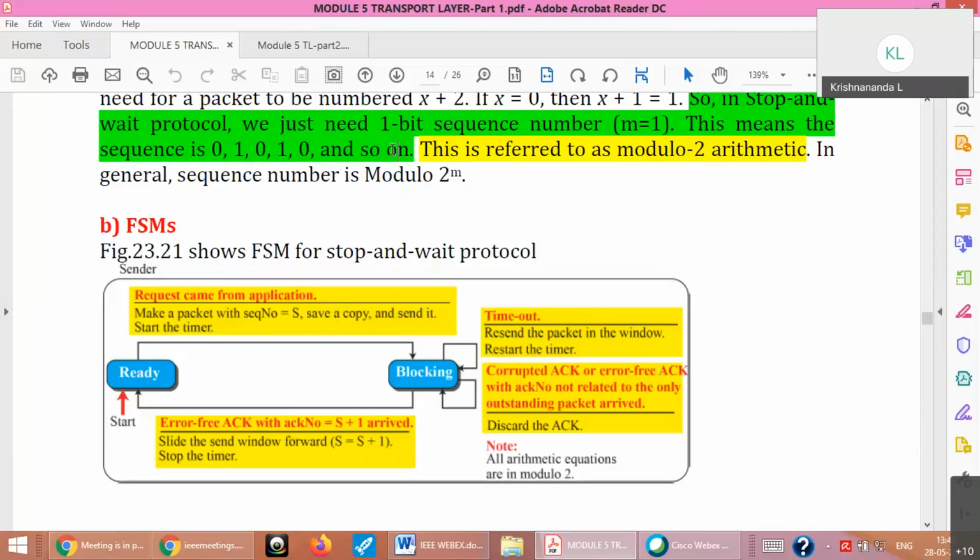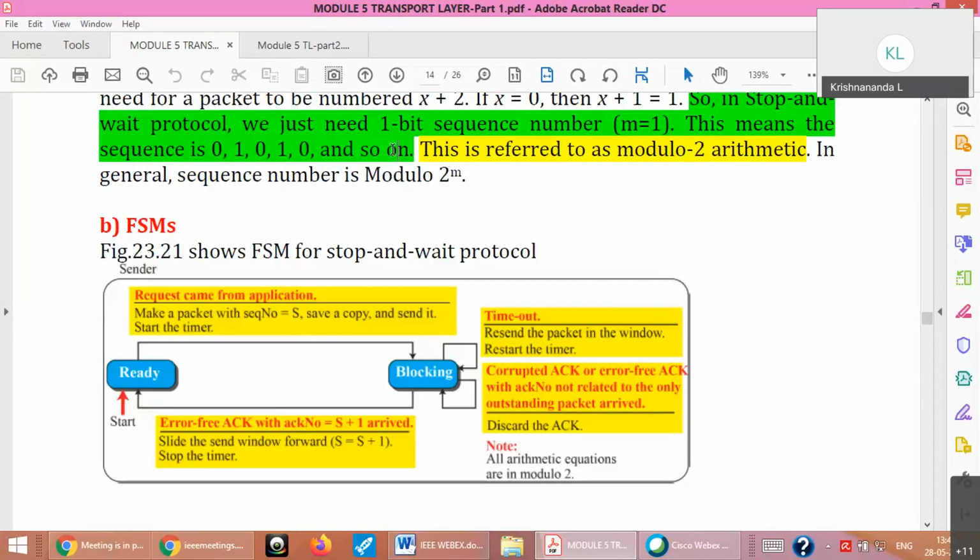This is the advantage of the sequence numbering. Without numbering, you don't know whether you receive a duplicate or the old one or the new one. So sequence numbering helps you to identify the duplicate packet. And 1 bit is enough because at a time you are comparing the present and the previous. Okay, that's how it is done. So this explanation is given here.